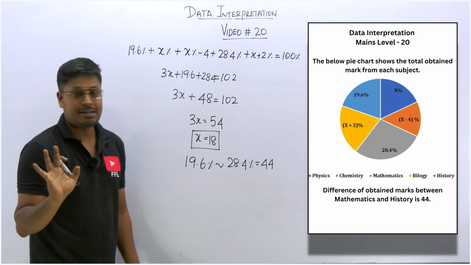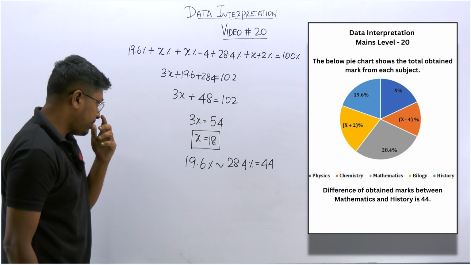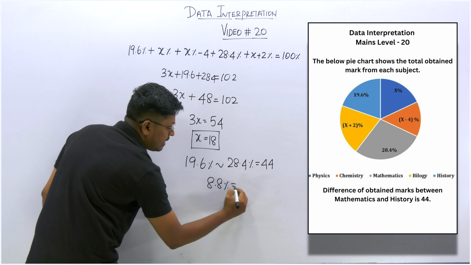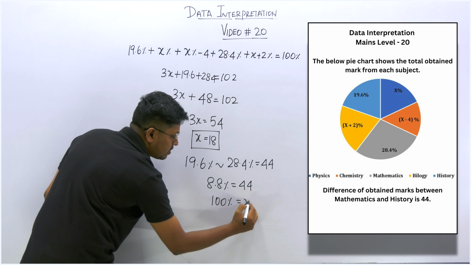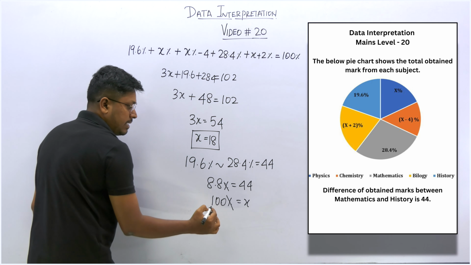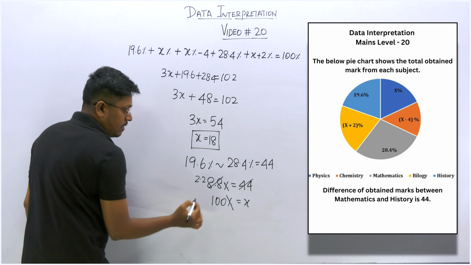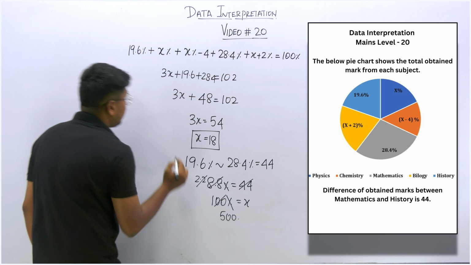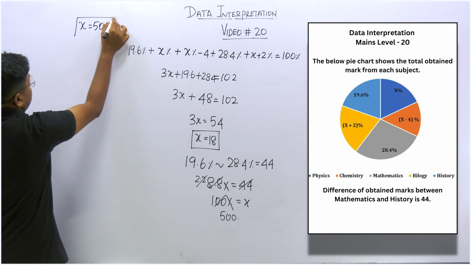So by using it, we can easily find the total score that he obtained in all the 5 different subjects. Why? Because the difference in marks is 44. What is the difference here? The difference is 8.8. So 8.8 percentage is equal to 44. So what about 100% equals x? Cancel the percentage, so this will be 2.2, right? So we can cancel this, which will be 500. That means the value of x is equal to 500.